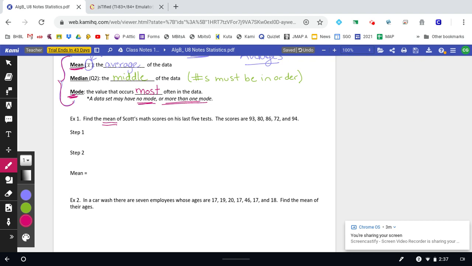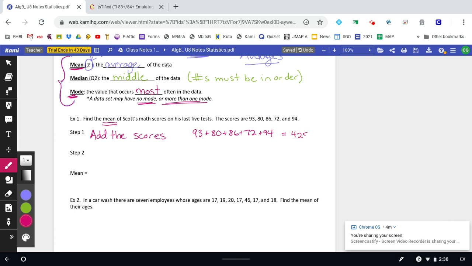So if I want to know the mean of Scott's math scores here, the first thing I'm going to do is add the scores. All right, so I want to add those up. So I've got 93 plus 80 plus 86 plus 72 plus 94, right? So I'm adding those scores up.